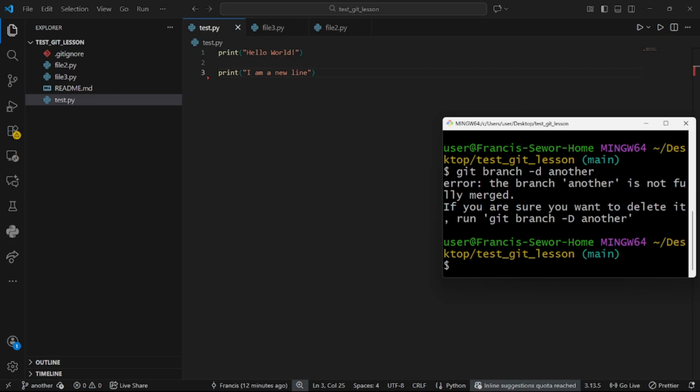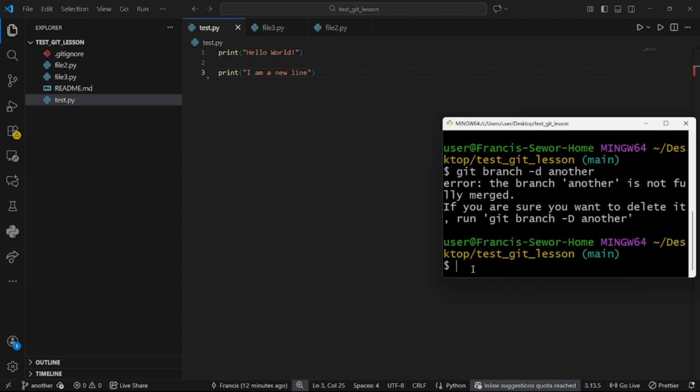Remember we keep going back to the main, right? But this one is telling you that there was some work on the branch that you want to delete, work that you have not merged. Do you still want to delete it, or do you want to merge it to the main branch? Because at the end of the day, everything should come back to main, the boss of everybody, right?